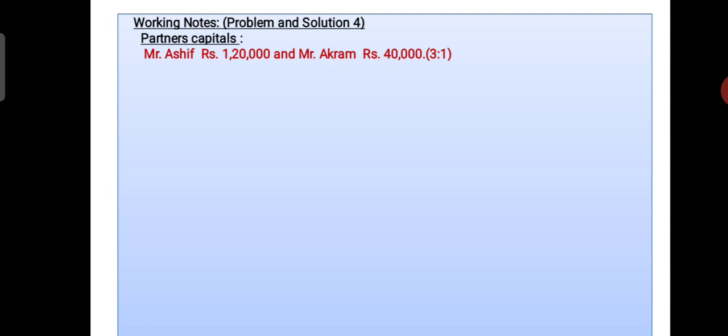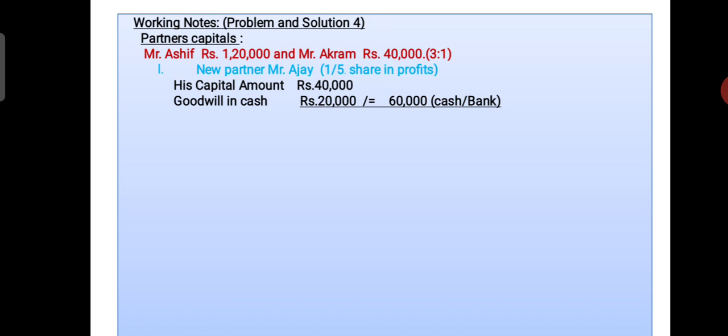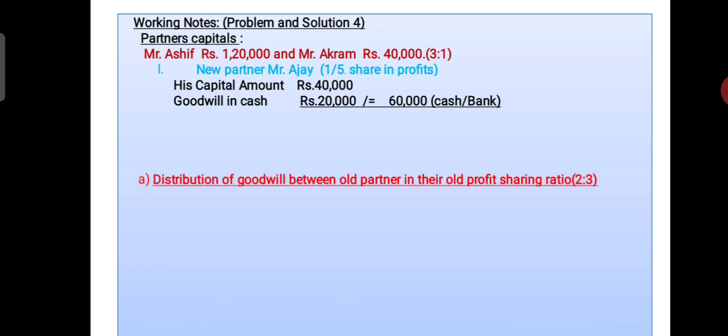Old partners' capital: Asif 1,20,000, Akram 40,000 rupees. Their old profit sharing ratio is 3:1. Here Mr. Ajay enters into the partnership firm. He brings his share of capital of rupees 40,000 and goodwill in cash rupees 20,000, a total of 60,000 cash brought into the business.